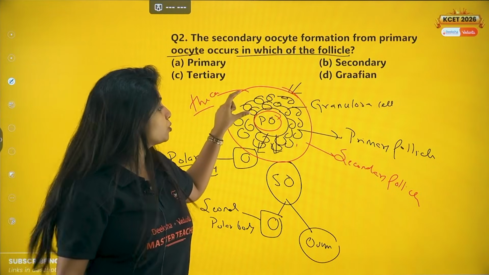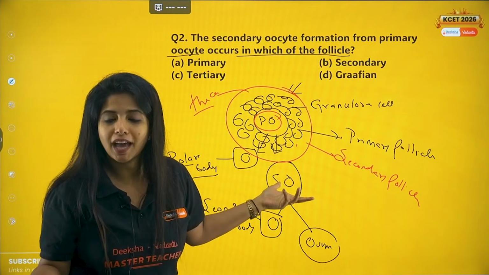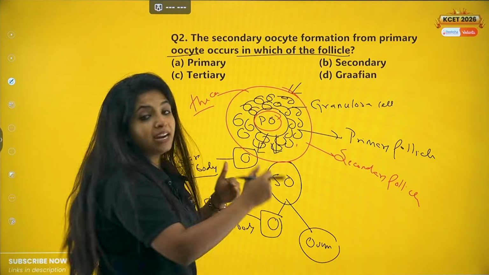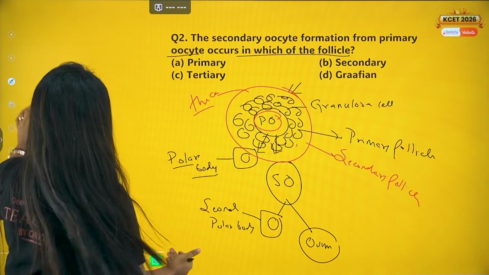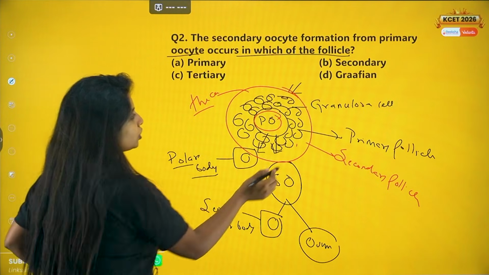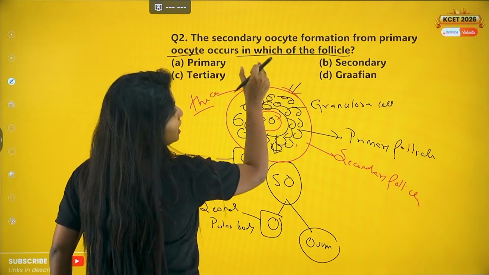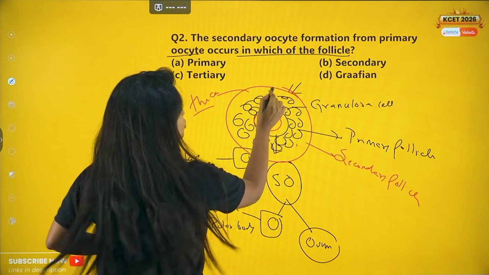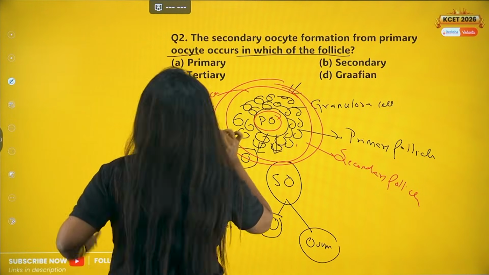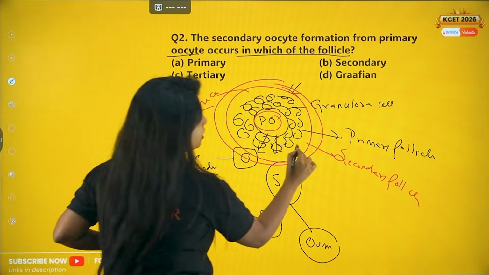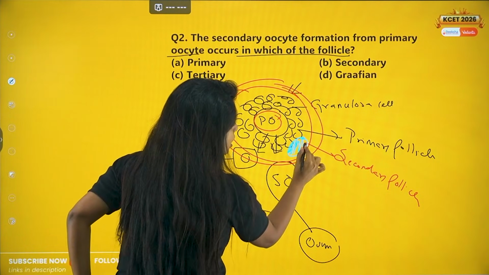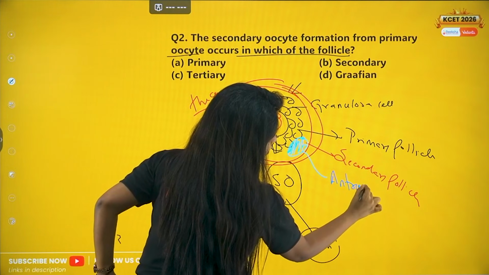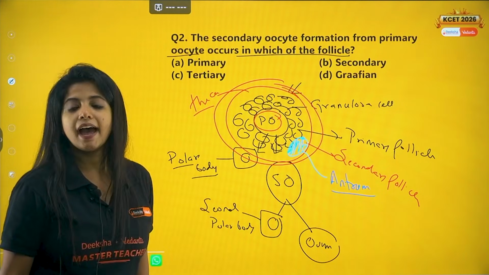Okay. Now what will happen, my dear children? Later on, we want to transform the primary oocyte to the secondary oocyte. Where do you think this happens? The secondary follicle is going to transform into the next type of follicle, which you call the tertiary follicle. Over here you just had one theca, right? Now the theca differentiates into the inner theca interna and the outer theca externa. So you have two theca layers now, and not just that, you will have a small fluid-filled cavity, which you will call the antrum.